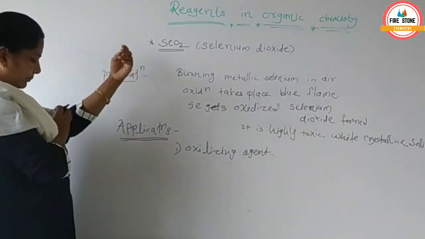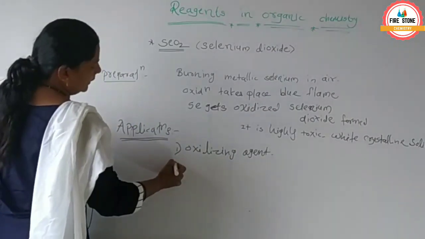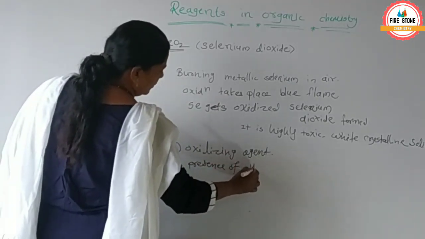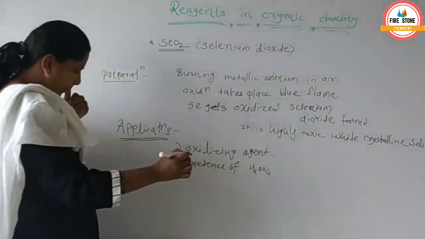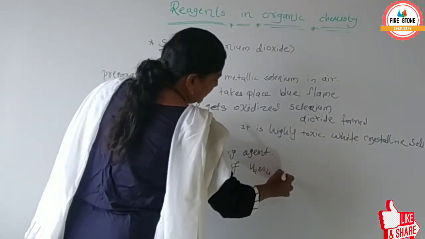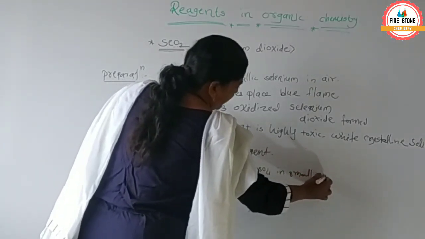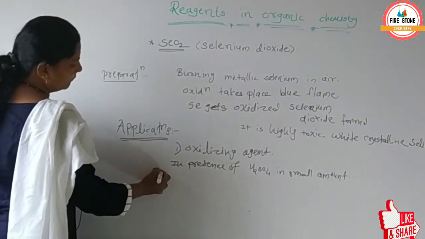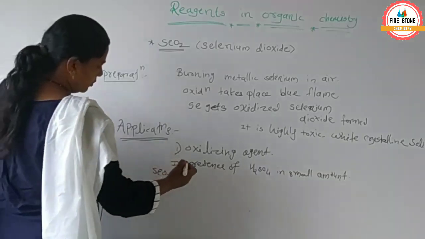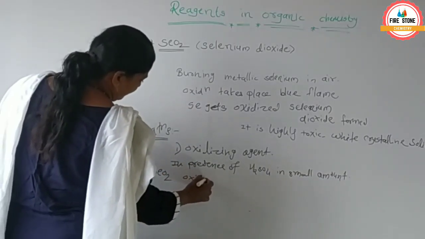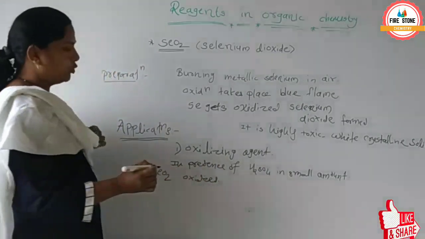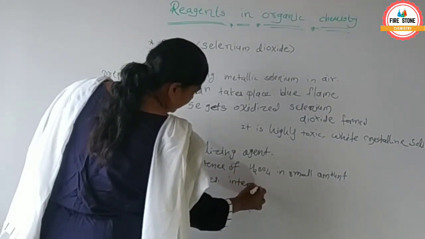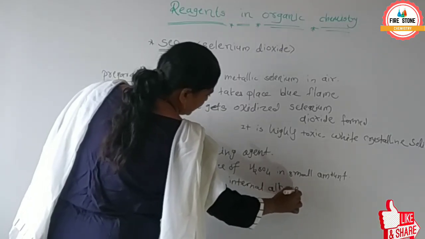In presence of a small amount of H2SO4, SeO2 oxidizes internal alkynes.